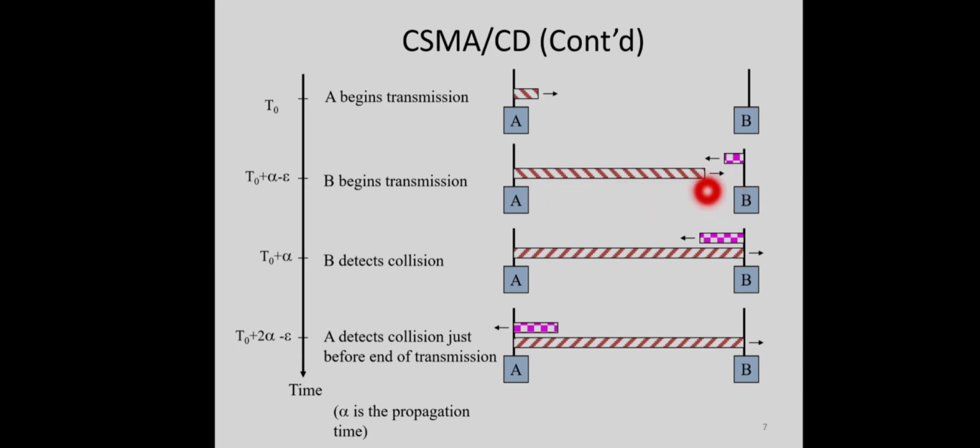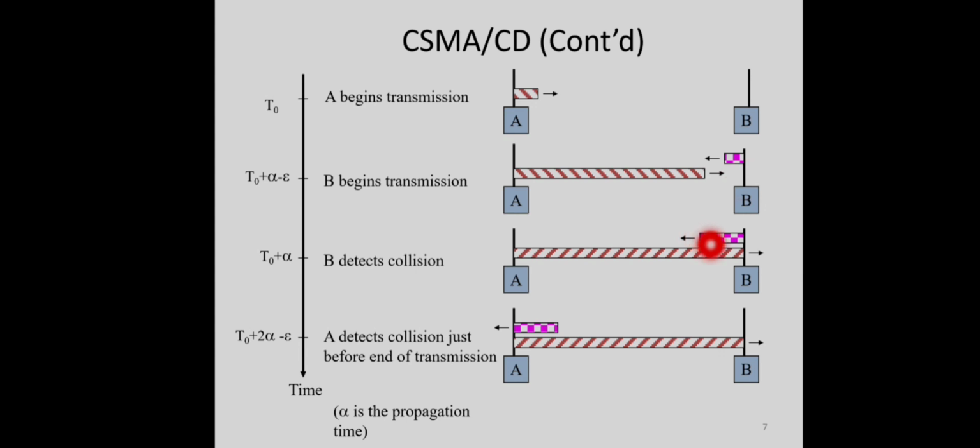Just before this signal reaches node B, B also senses the channel and sees that it is free, because the signal from A has not yet reached B. So B starts transmitting at t0 plus alpha minus epsilon. Alpha is the propagation time, so t0 plus alpha is the time when the signal from A reaches B. Just epsilon time before that, B also starts transmitting.